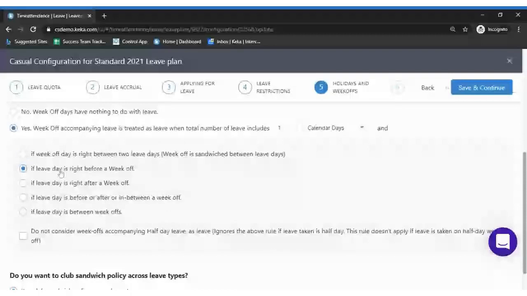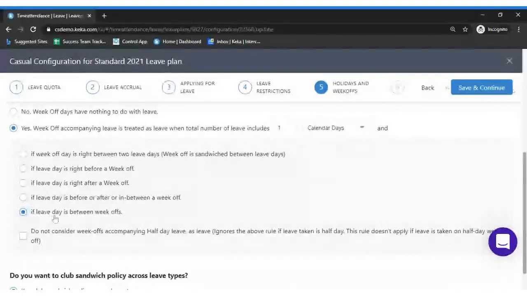So if the leave day is right before a week off, if Saturday and Sunday is a week off for you and you're applying leave for a Friday, then all the 3 days would be treated as leave. The next option is if the leave day is right after a week off. If you are applying leave on Monday, all the 3 days would be treated as leave, including Saturday and Sunday. If the leave day is right before or after or in between a week off, this implies all the three above options, considered together as the fourth option. All the three options combinedly would be considered for the fourth case.